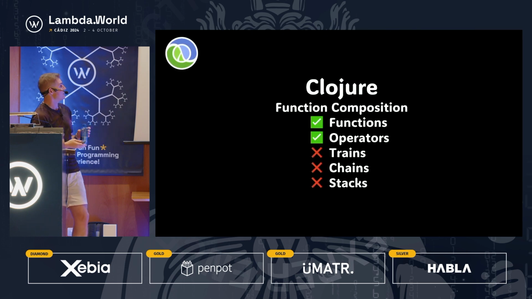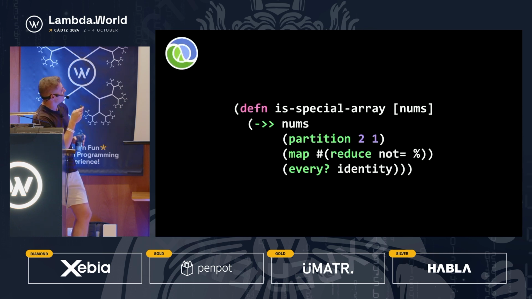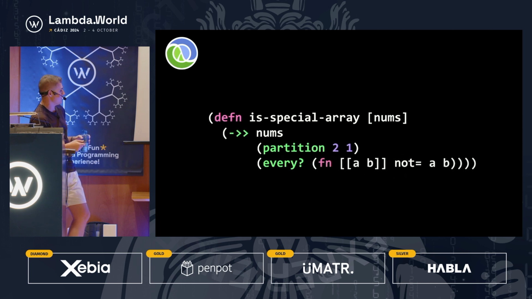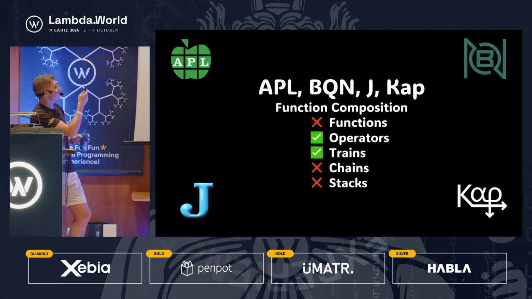At this point, it's going to bring us to Clojure. Clojure is going to look a lot different. It's going to use the threading macro. I'm not going to walk through this because we're running short on time, but I want to get to the live coding. So just note that threading is kind of a different way to compose functions in a modern Lisp, if you will. And I think I show an alternative way of solving this as well with two different versions of lambdas. But that is going to bring us to our array languages and our live coding, which is going to be the remainder of this presentation.